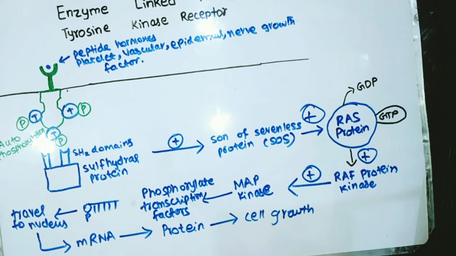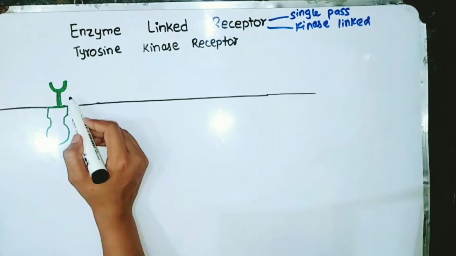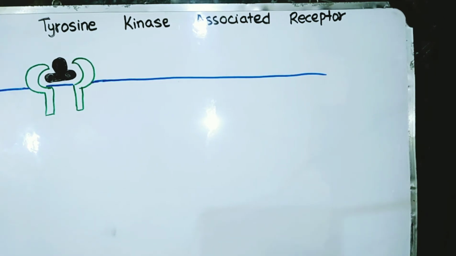There, through the process of transcription and ultimately through the translation, results in the growth. So the next type of the kinase linked receptor we're going to discuss is tyrosine kinase associated receptor, and as the name indicates, like tyrosine kinase receptors, it won't have any intrinsic tyrosine kinase activity. Rather, it would acquire tyrosine kinase in order to perform its function. So first we talk about what kind of molecules, neurotransmitters or hormones, can act as ligands for this type of receptor.